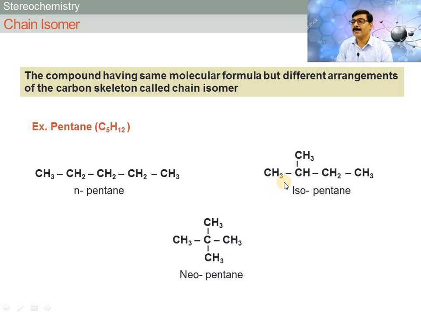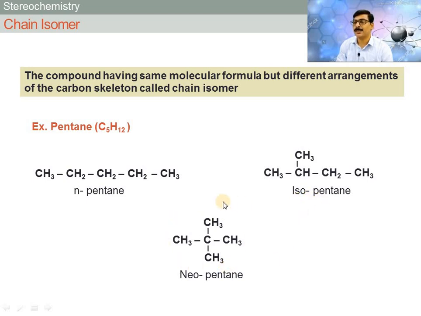Now in second compound, one branch is present in a straight chain, that is CH3, CH, and one branch, that is CH3, is present in this compound, then CH2 and CH3. Means in a straight chain one branch is present and it is isopentane. This is the second isomer.